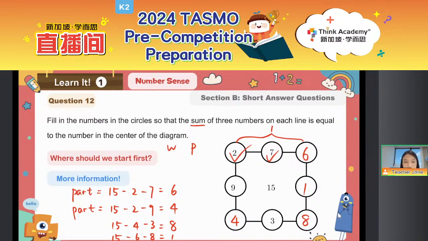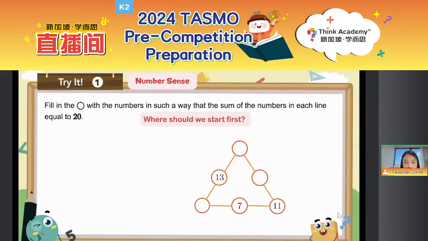Then let's move on, everyone. Let's have a look. How about this question? Let me give you another question. Can you tell me where should we start first? Should we start from the line 1? This is line 1. Or line 2? Or line 3? There are 3 lines, right? Where should we start with? 1, 2, 3, which one?